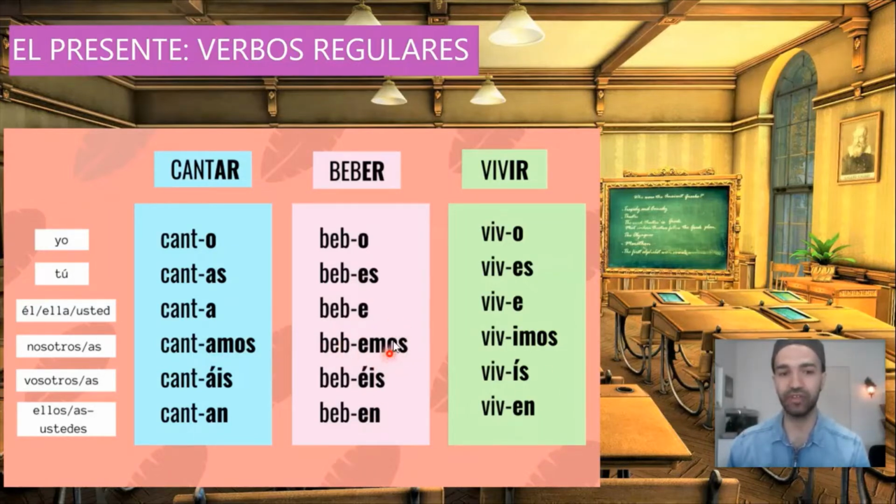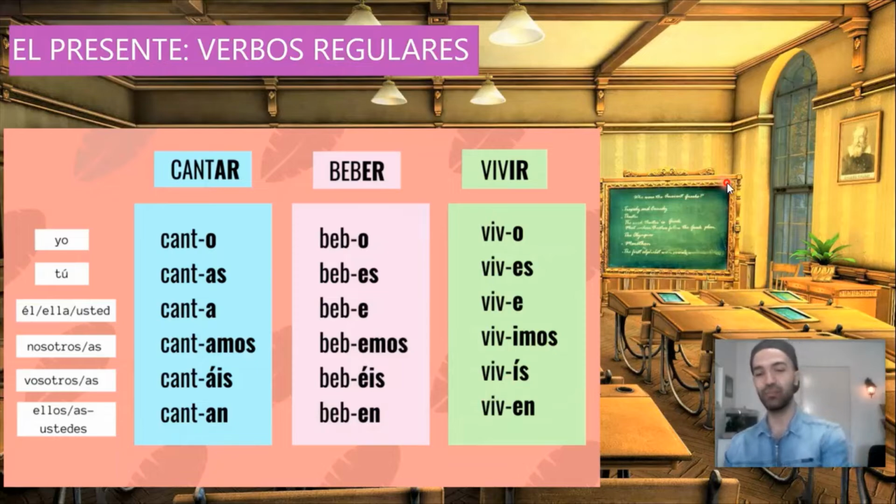The ending at nosotros for er verbs is emos and for ir verbs, imos: bebemos, vivimos. Also, vosotros, bebéis, éis, vivís, ís. So they have the same endings except at nosotros, here emos, here imos, and vosotros, here éis, here ís.